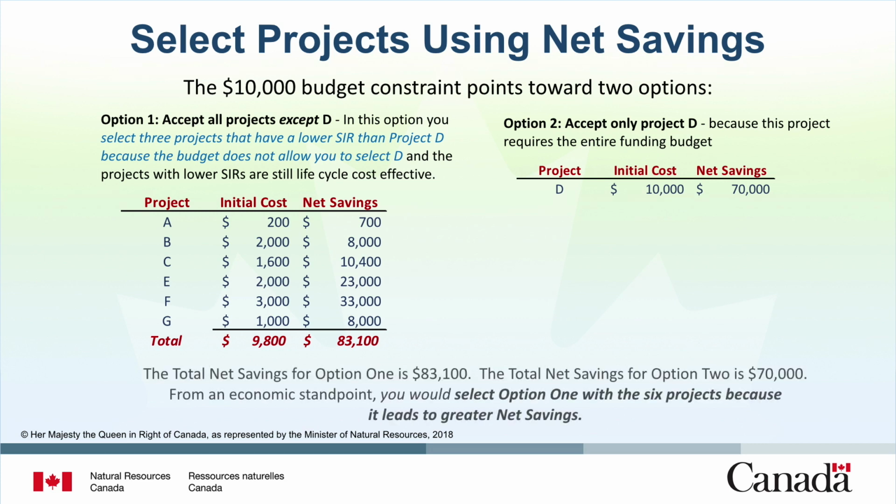The total net savings for option 1 is $83,100. The total net savings for option 2 is $70,000. From an economic standpoint, you would select option 1 with the 6 projects because it leads to greater net savings.